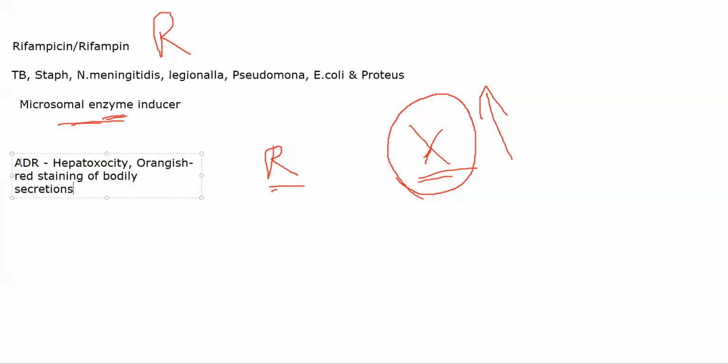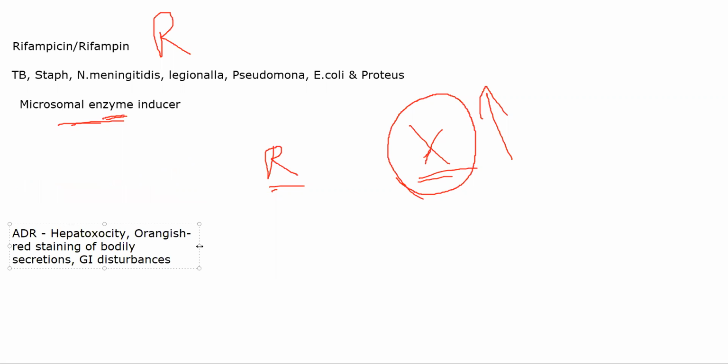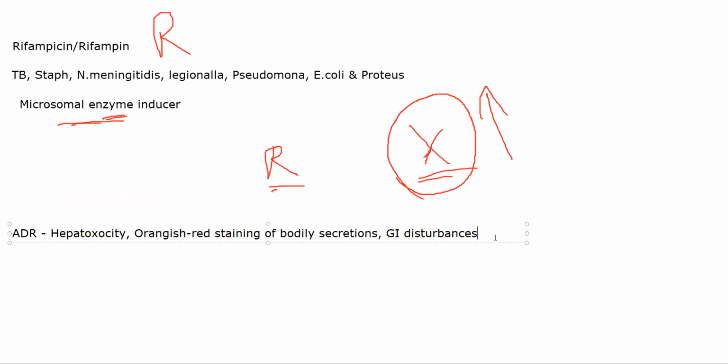Now, other than that, it will also cause a few GI disturbances, specifically nausea. It can cause epigastric strain. It can also cause abdominal cramps, vomiting, all of that. Sometimes flu-like symptoms appear. So the patient might have body ache, chills, fever. See, it is important to know the adverse effects, because sometimes it will help you distinguish whether it is happening because of the disease or because of the drug. So you cannot keep on giving drugs to treat adverse effects, but at least you know that it is being caused by a drug.